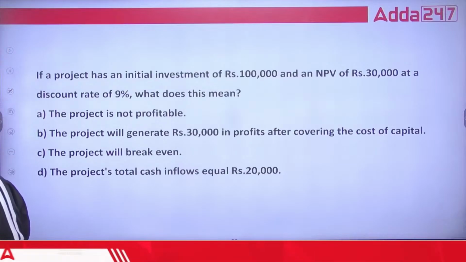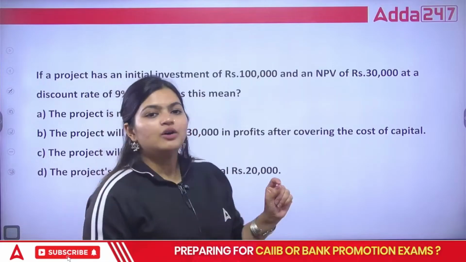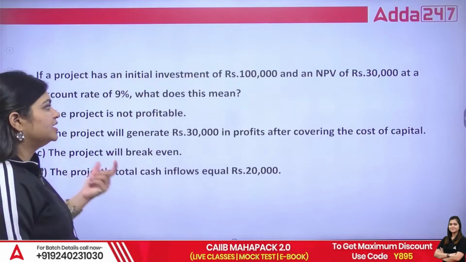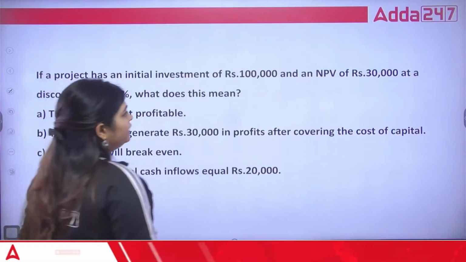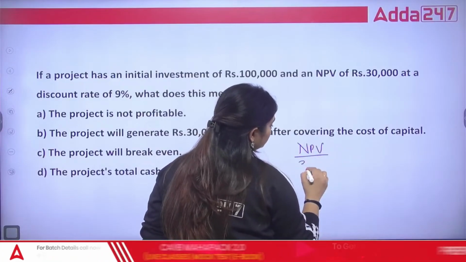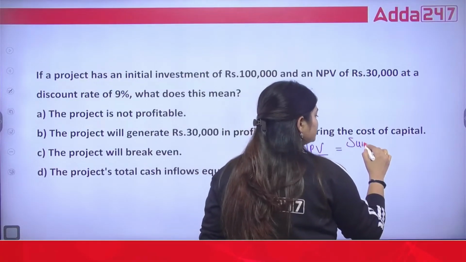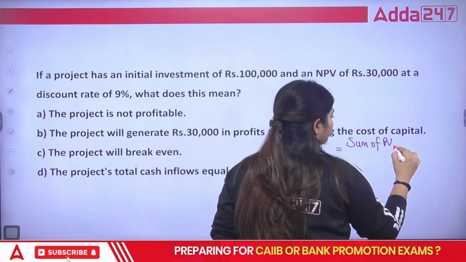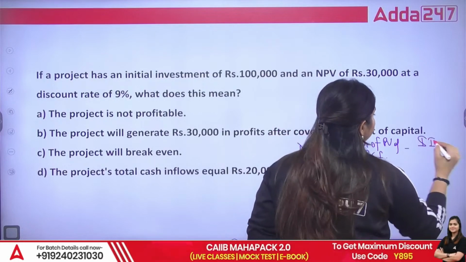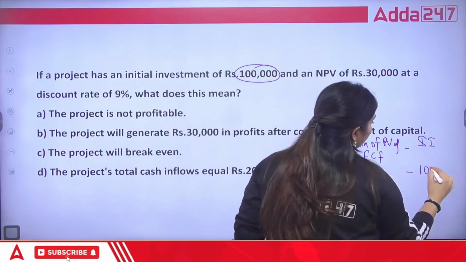Coming to the next question now. If a project has an initial investment of 1 lakh and an NPV of 30,000 at a discount rate of 9%, what does this mean? As per the formula, sum of present value of future cash flows minus initial investment, your initial investment is 1 lakh.